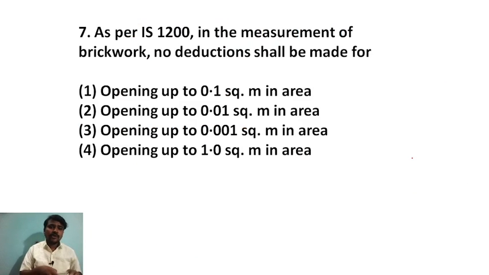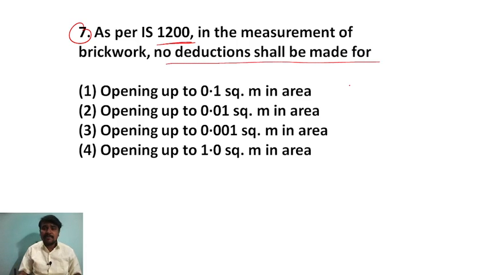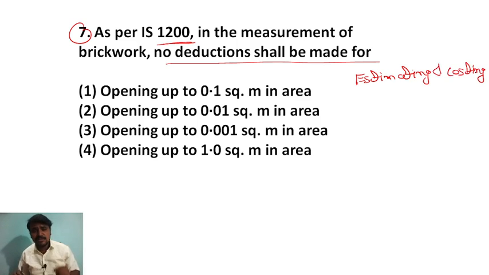Right, next question. Question number 7: as per IS 1200, in the measurement of brickwork, no deduction shall be made. This question is again from estimating and costing. See how many questions they have asked in estimating and costing, because this is very important. If you are selected in the department, these are very important in practical construction also. That's why they are asking these types of questions.